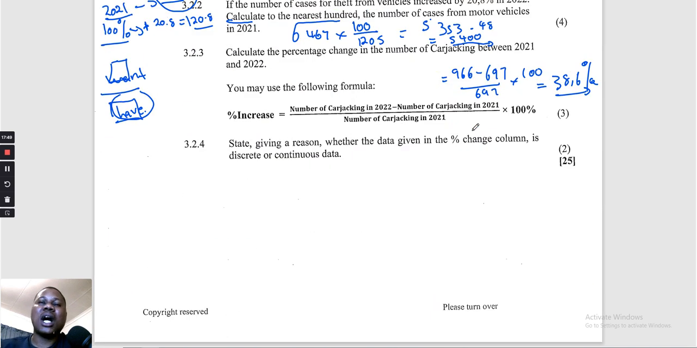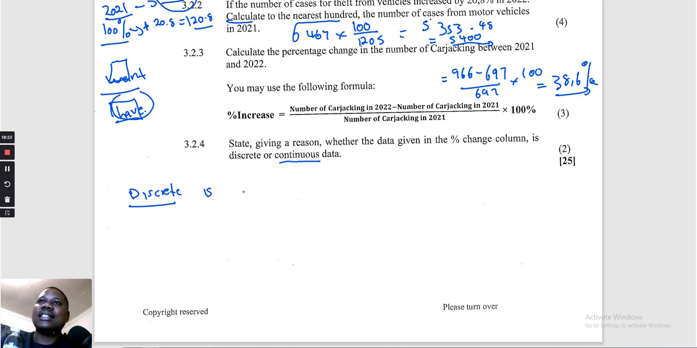How do we differentiate? A discrete data is data that is given as whole numbers. That is another definition. And a continuous data is data that is given in decimal numbers or fraction numbers. So if you look at the percentages there, they are given as decimals, meaning that we're going to go with a continuous data.